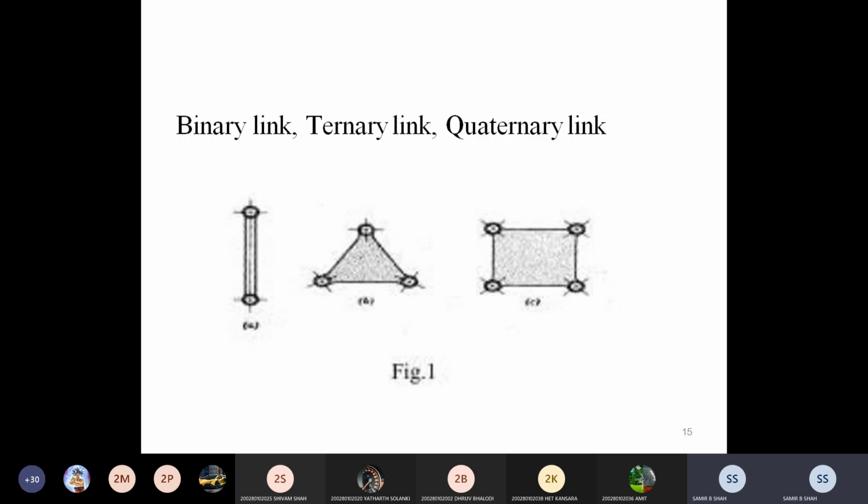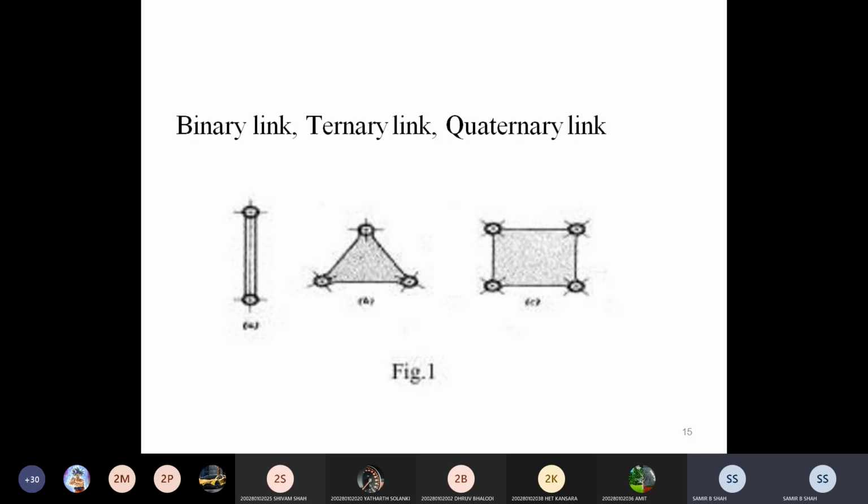Sometimes it may be asked in your exam how many links are available for binary, ternary, and quaternary links. So at that time you know the answer. In quaternary link, you just see the third figure, or C figure. The link which is attached at four different points in a mechanism is called a quaternary link.